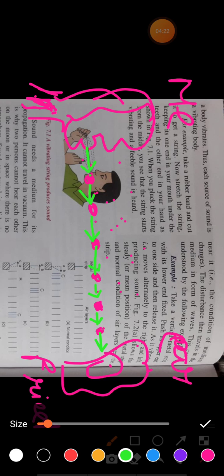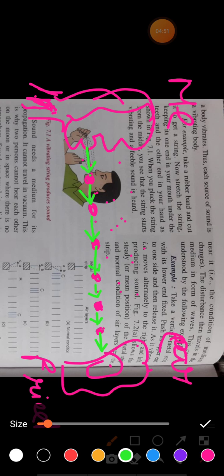I hope you have heard the word elasticity before. Rubber is called elastic. Why? Because if you stretch the rubber and then release it, it comes back to its original position. So this is the property of elasticity. Similarly, these air particles hit the next air particle and then come back to their original position. This coming back to the original position is called the elasticity property.